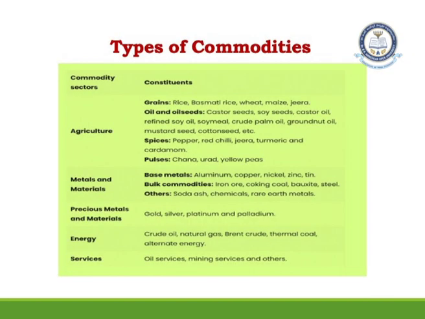Then you can have metals and minerals. You can have base metals which go into manufacturing many other products as capital goods, such as aluminium, copper, nickel, zinc, tin. Or you can also have bulk commodities used in heavy industries, such as steel, iron ore, and coal. Then you have other commodities in the form of rare earth metals, or chemicals which can be taken from the earth's crust.